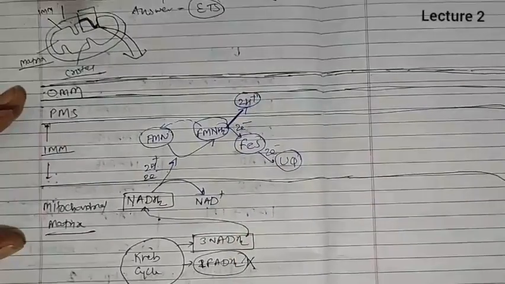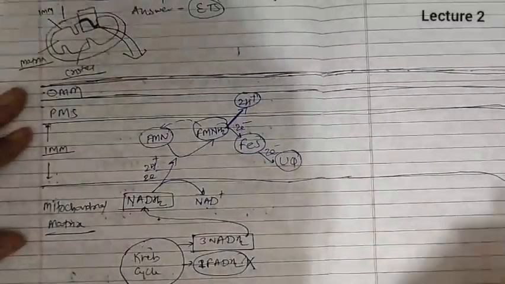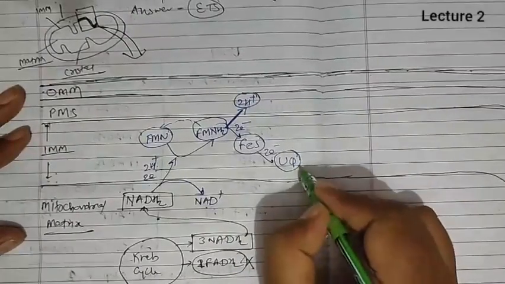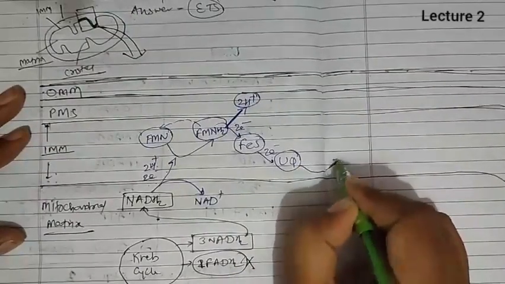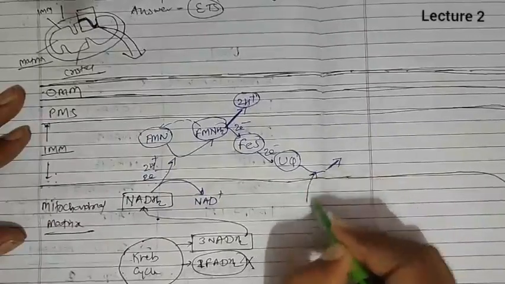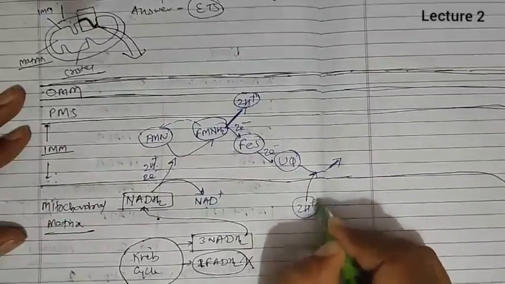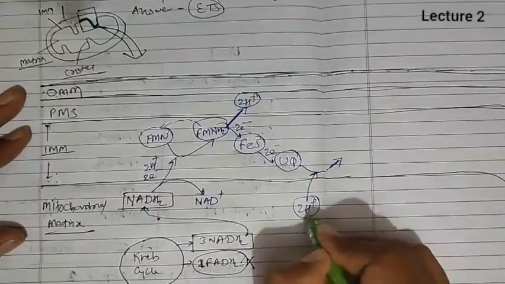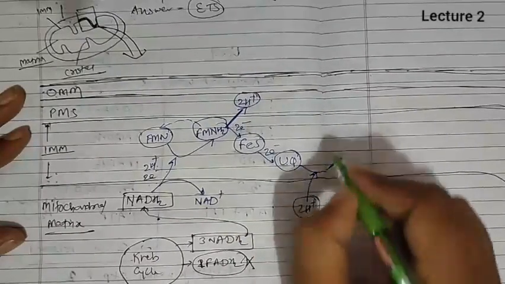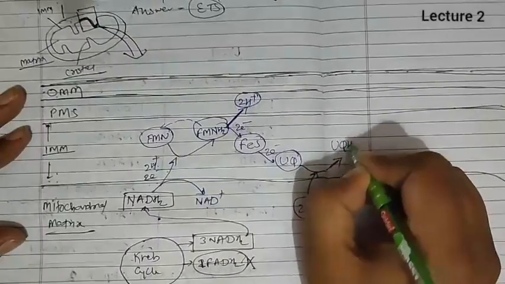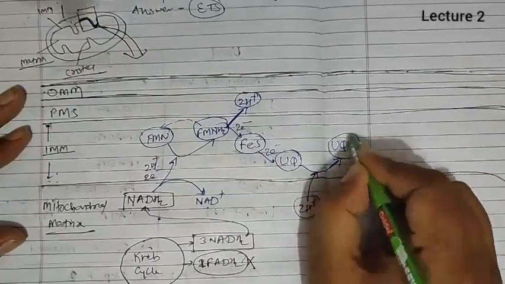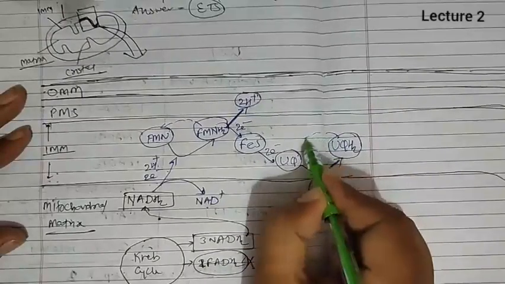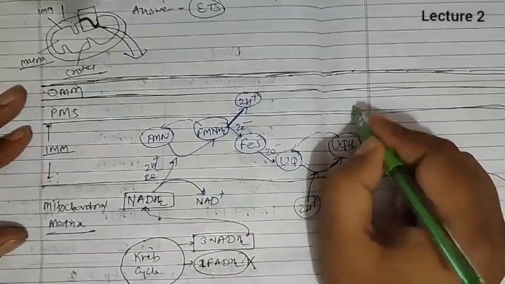This will give to the ubiquinone. Now when ubiquinone has received this 2 electron, it has an extra 2 electron, and to stabilize it, it will accept 2H plus from the mitochondrial matrix. So ubiquinone has 2 electron, it receives 2H plus from the mitochondrial matrix, means it becomes UQH2. And when UQH2 will break, again we will get a UQ.